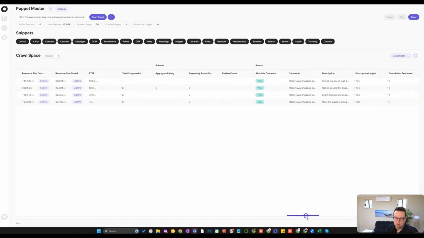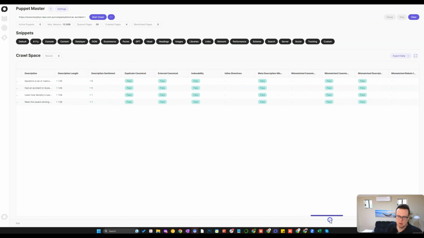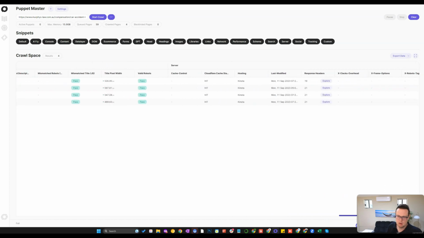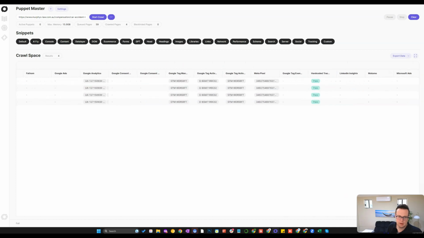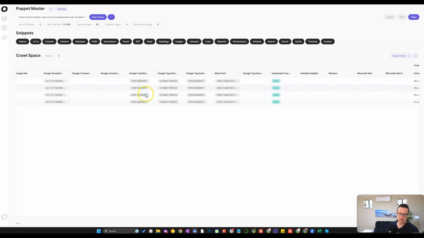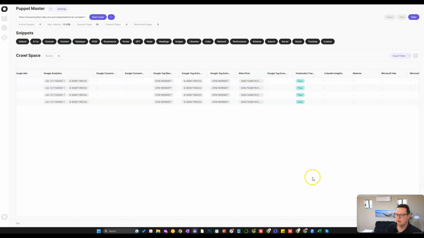There's one page, as we mentioned, that has an aggregate rating on there. And then, yeah, you've got all of the analytics stuff in here, Google Tag Manager, Facebook Pixel, and so on, all displayed in here. Also super helpful to have that.